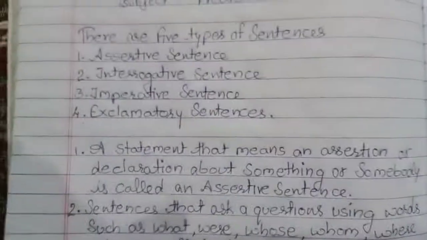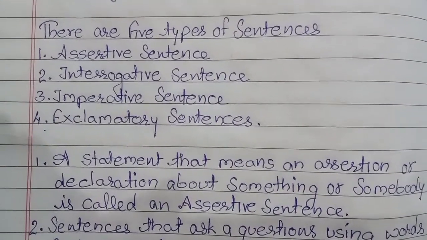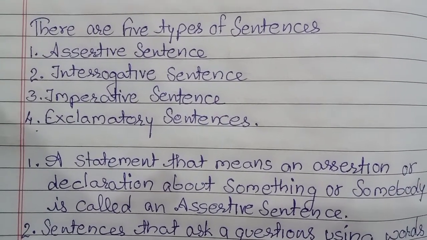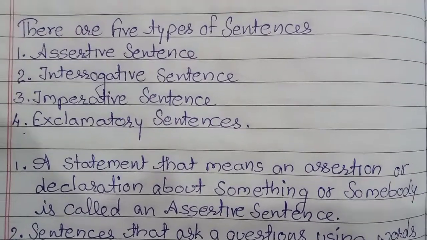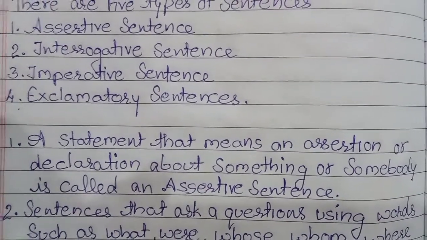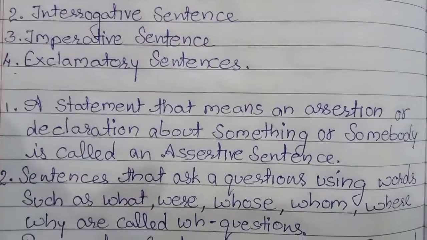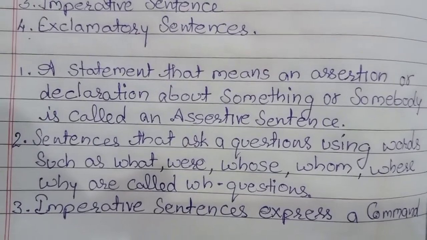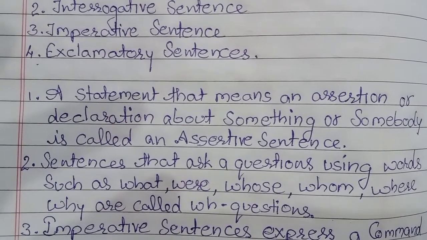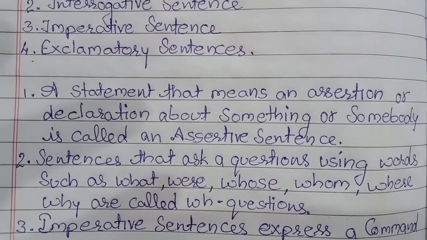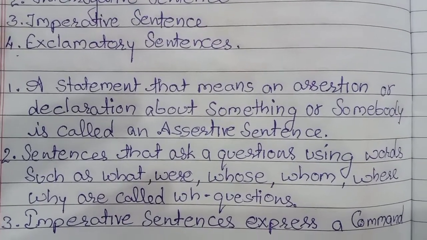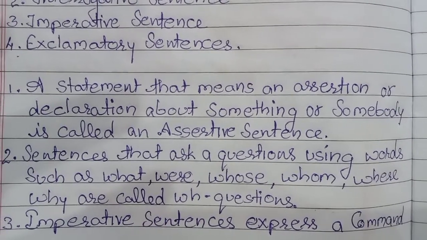After that, we divide sentences into four types: assertive sentence, interrogative sentence, imperative sentence, and exclamatory sentence. All of you know the exclamatory mark, because I have seen it in your copies. So these are the definitions of the assertive, interrogative, imperative, and exclamatory sentence. A statement, that means an assertion or declaration, about something or somebody is called an assertive sentence.